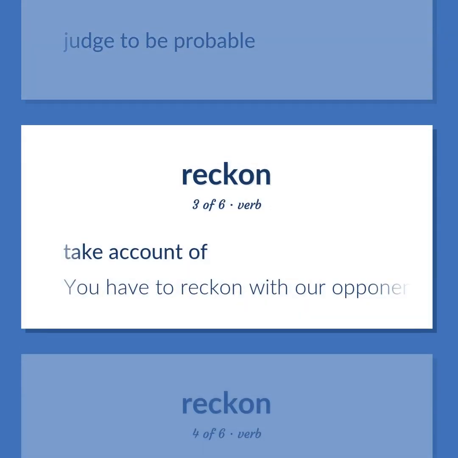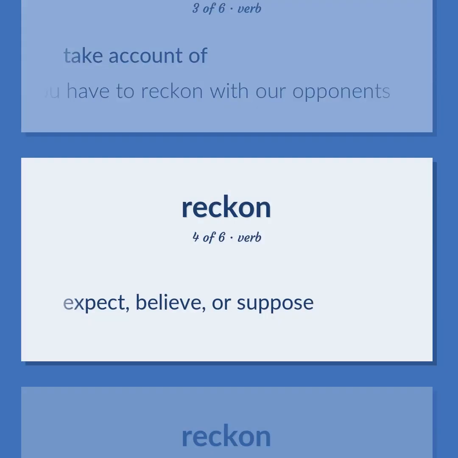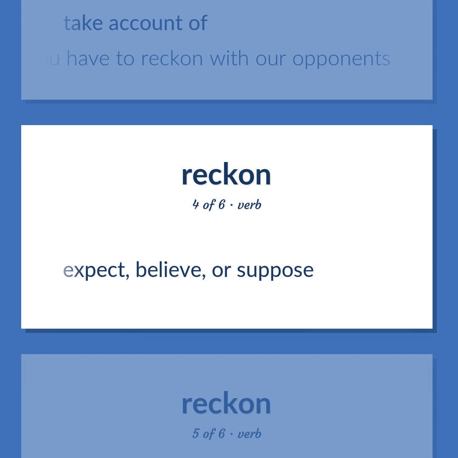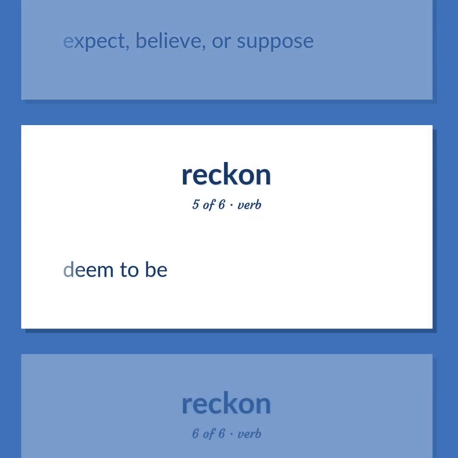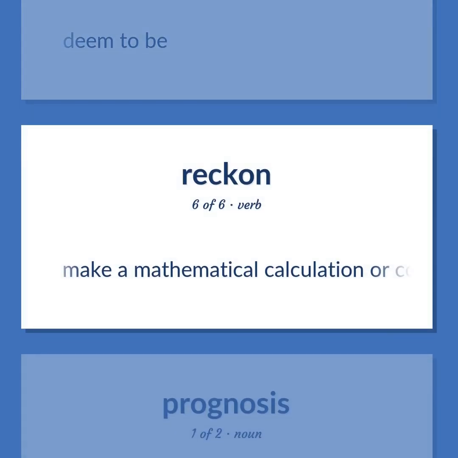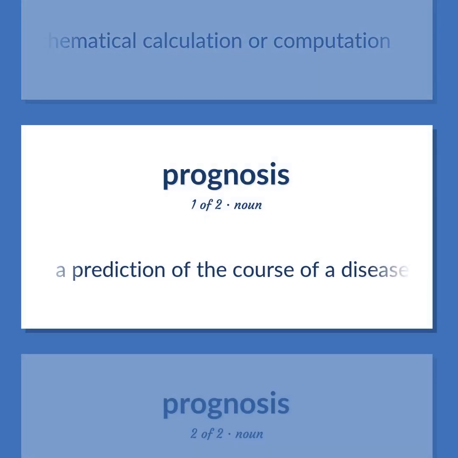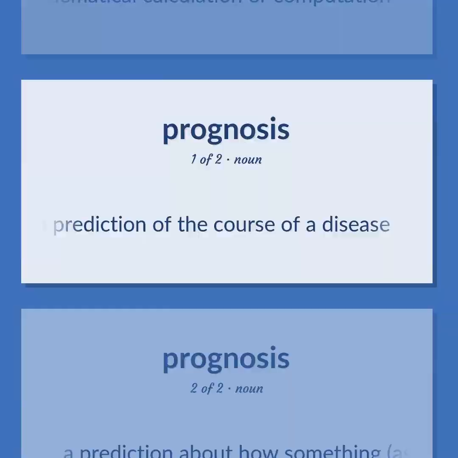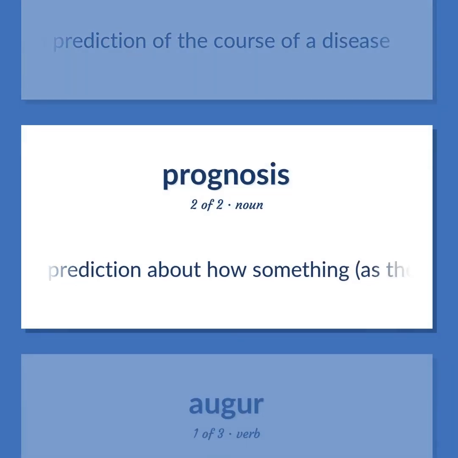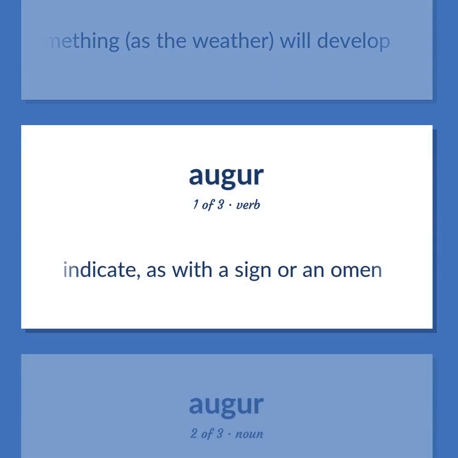Take account of. You have to reckon with our opponents. Expect, believe, or suppose. Deem to be. Make a mathematical calculation or computation. A prediction of the course of a disease. A prediction about how something, as the weather, will develop. Indicate, as with a sign or an omen.